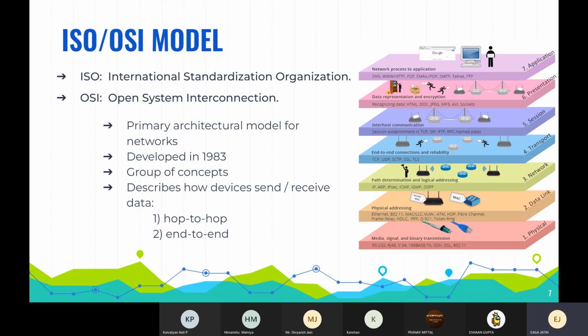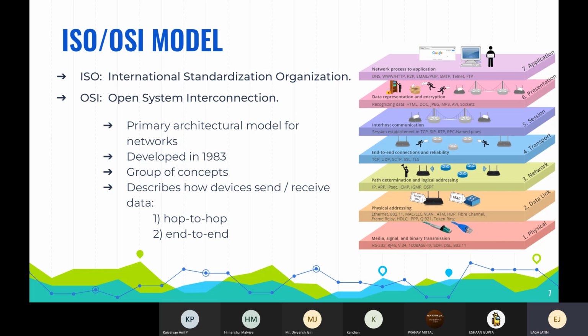The ISO, International Organization for Standardization, has developed a model of the procedure that needs to be followed for data transferring. The description of this procedure is called the OSI model, that is Open System Interconnection, which is the primary architectural model for networking, and this was developed in the year 1983.